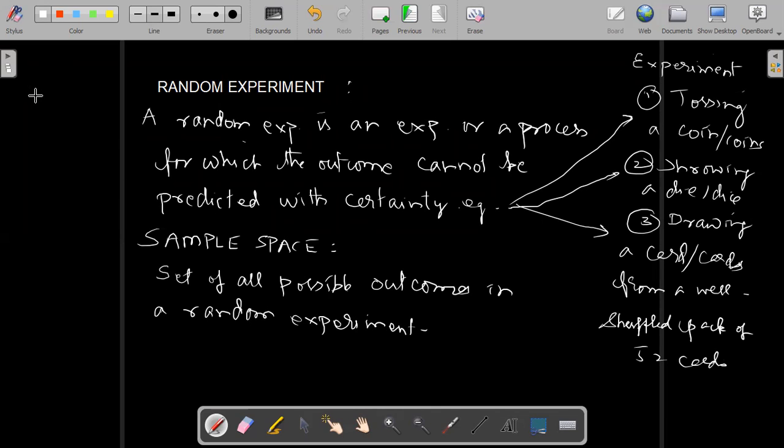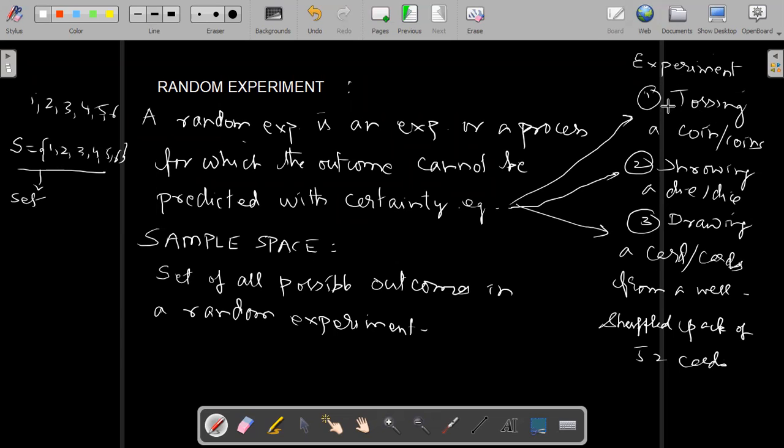If we are throwing, suppose, a die, we can have 1, 2, 3, 4, 5, or 6. When we write all of this in curly brackets, the possible outcomes 1, 2, 3, 4, 5, 6, this is called a set. So this is the set of all possible outcomes.